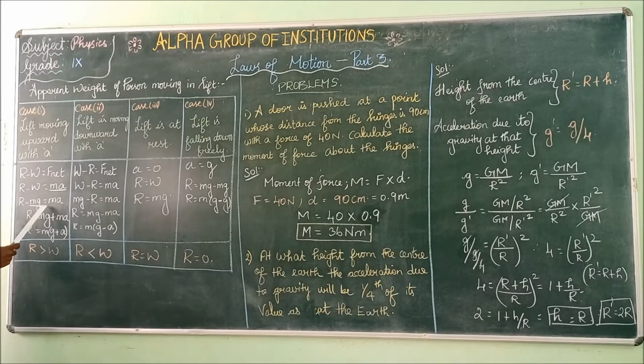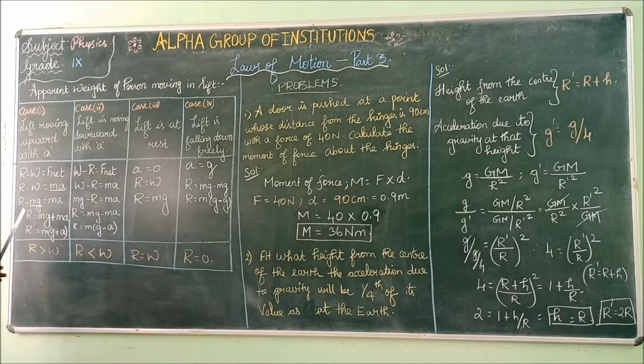R minus mg equals ma. If the negative sign goes to the right hand side, it becomes positive. R equals mg plus ma. The m and m are common, so take m outside. Your apparent weight is equal to m into (g plus a).